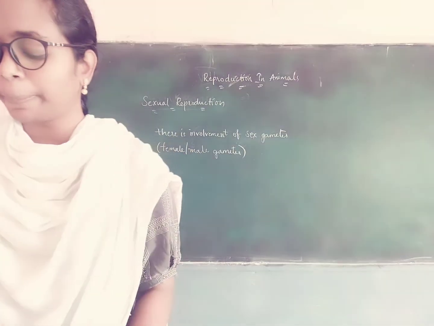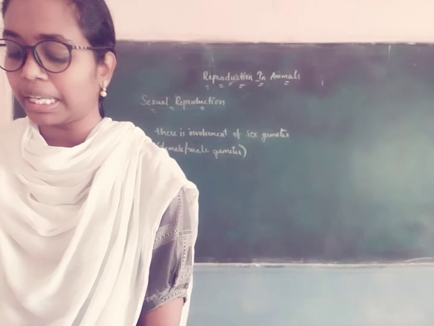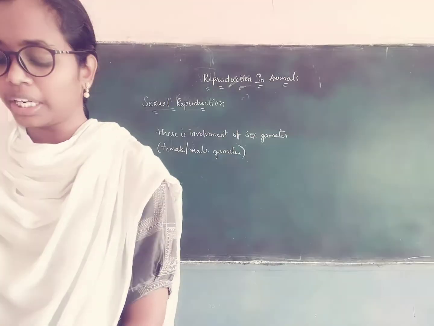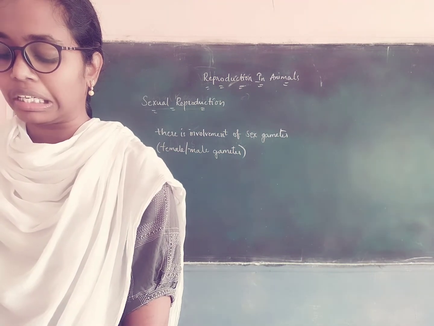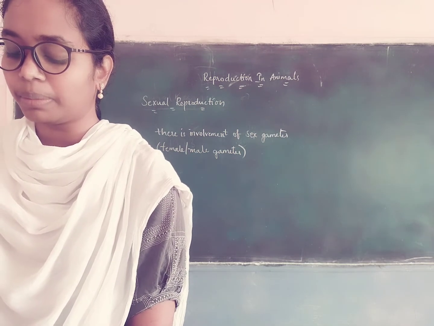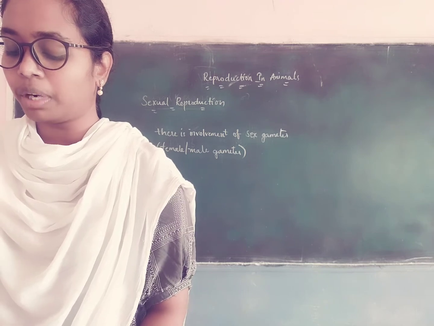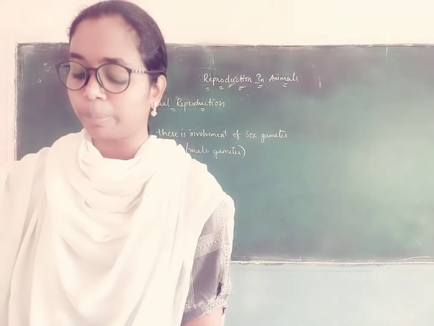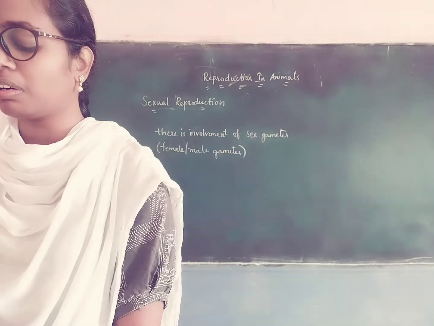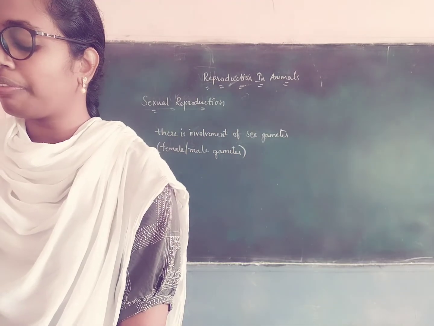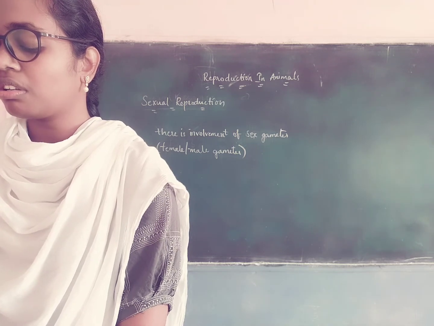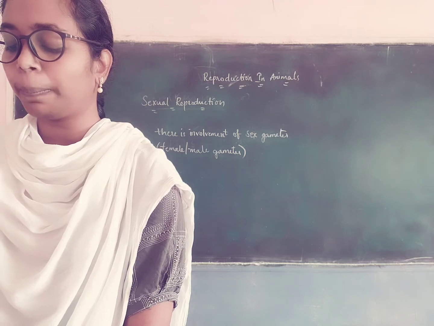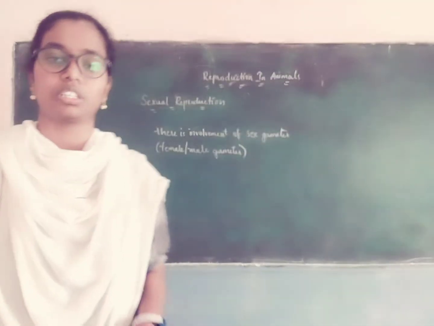In the chapter on reproduction in plants, we have also studied the process of sexual reproduction in plants. In this process, pollen grains produced in the pollen sac reach the stigma of a flower where they germinate. A long tube is formed from the pollen grains that reaches the ovary. The male reproductive cell of the pollen grain travels down this tube to the ovary where it fuses with the female reproductive cell. So, sexual reproduction is basically the fusion of the male reproductive cell with the female reproductive cell.